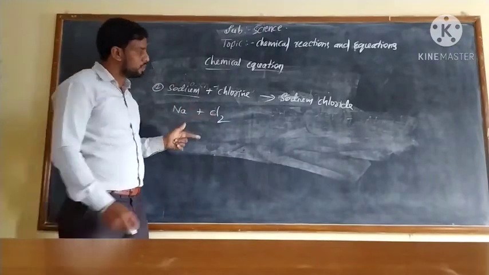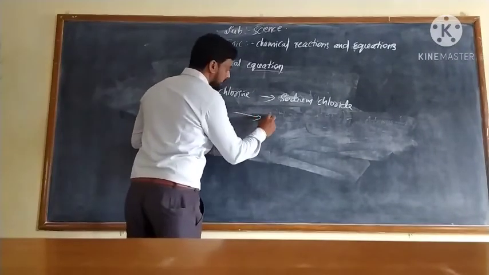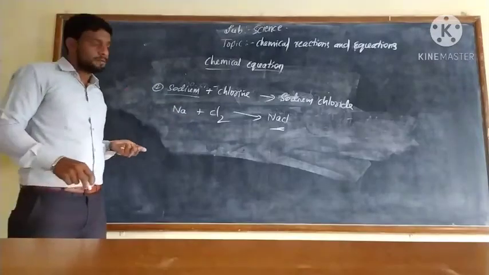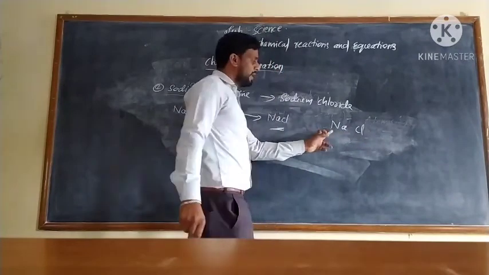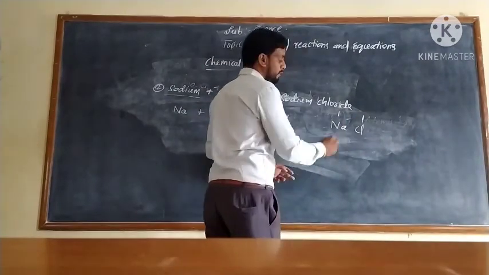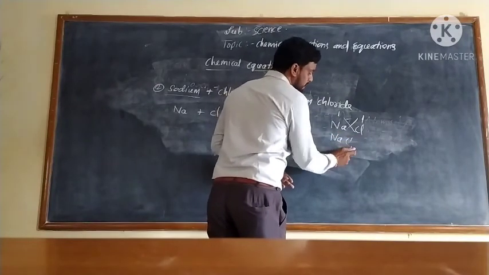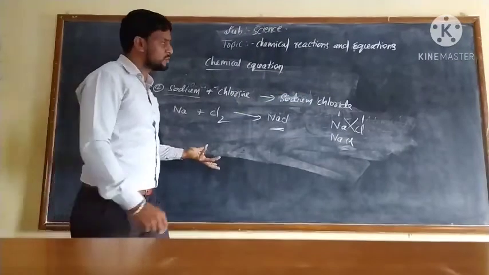Na plus Cl2 gives sodium chloride, that is NaCl. You know how I wrote this? Because the valency of sodium is 1, and the valency of chlorine is 1. If you crisscross this, Na1Cl1 means NaCl.